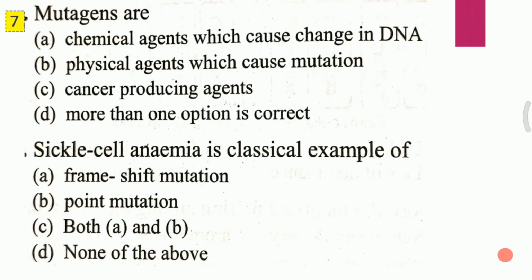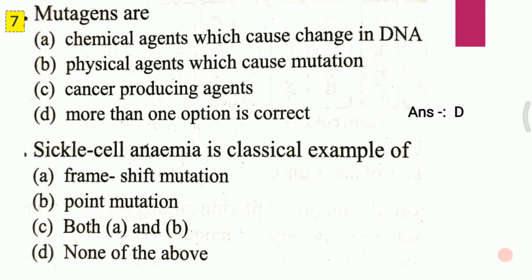Slide 7, question 1. Mutations are A. Chemical agents which cause change in DNA. B. Physical agents which cause mutation. C. Cancer producing gene agents. D. More than one option is correct. Mutations are, and the answer to the first question is D, that is more than one option is correct.